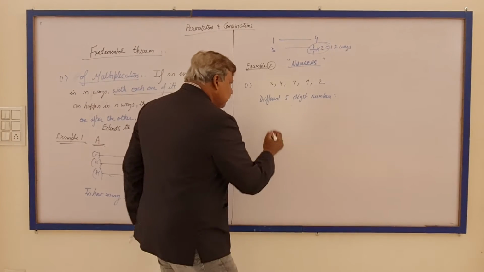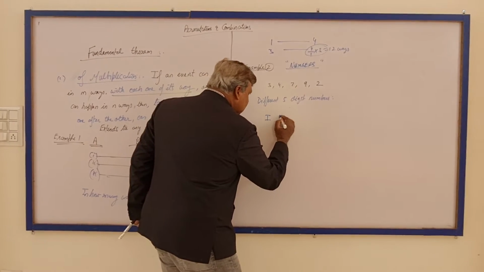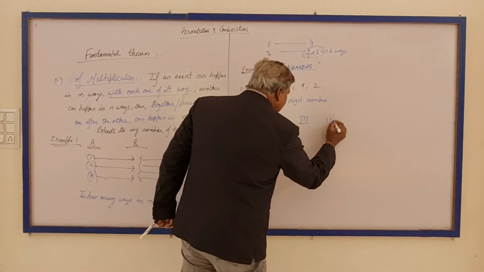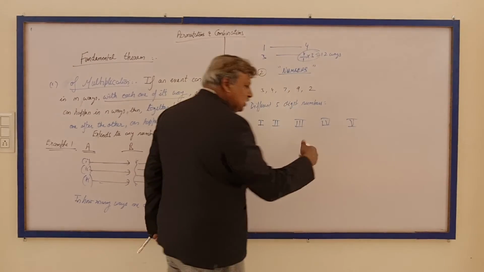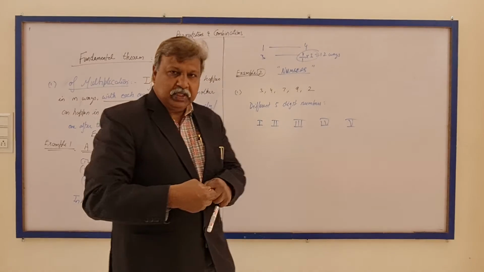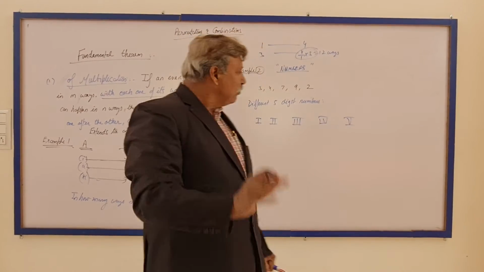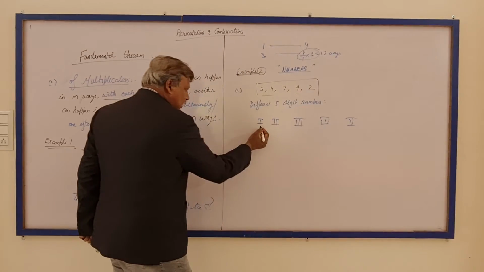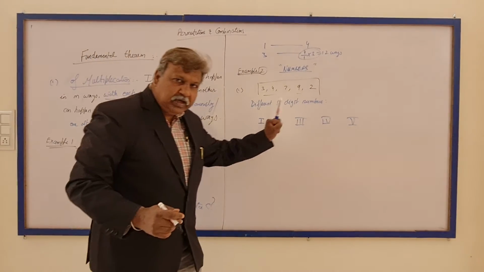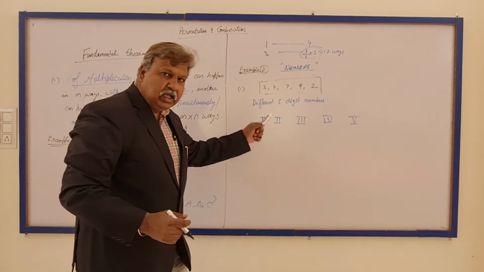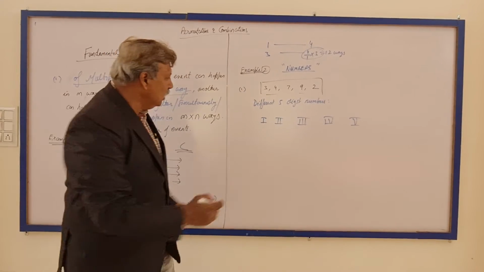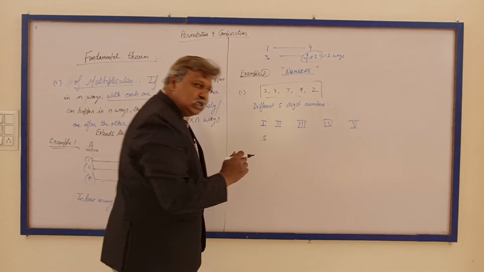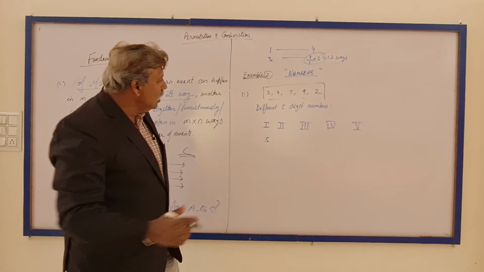So we consider the first position, the second position, the third, fourth and fifth. These are the positions where I need to put in the digits to complete the 5-digit number. These will be considered different events. This is event 1, in which any of the 5 digits can be put. So we have 5 ways in which the first event can be done.